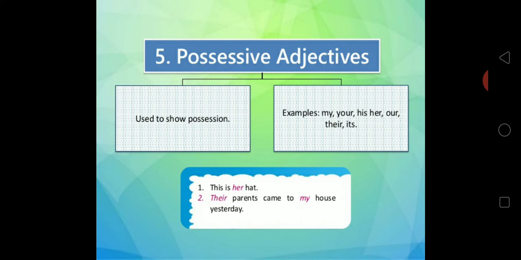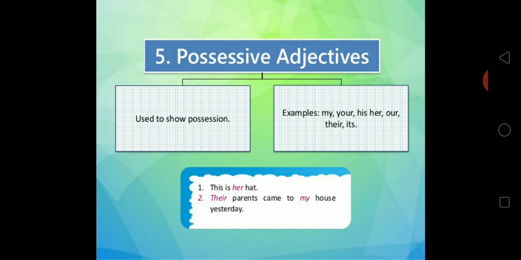Now we come to possessive adjectives. Words like my, our, your, his, her, its, their, these are all possessive adjectives. They are used with nouns to show who possesses something.